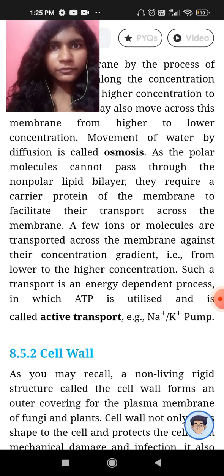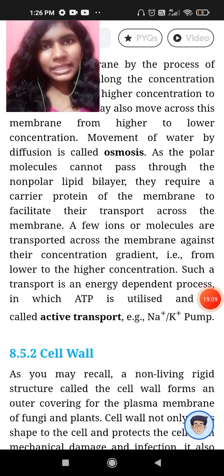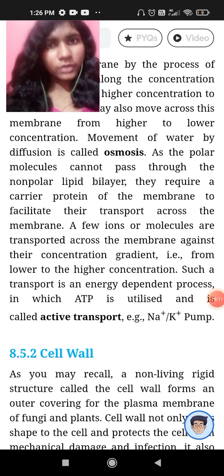There are two types of transport, active and passive. An example of passive transport is osmosis, and active transport is the sodium potassium pump that we're seeing.